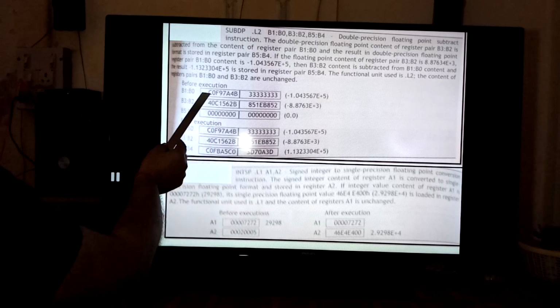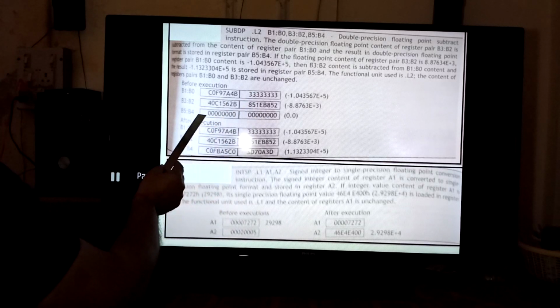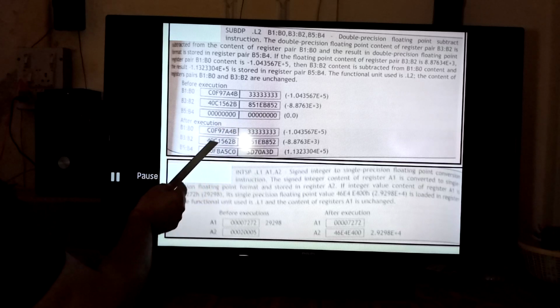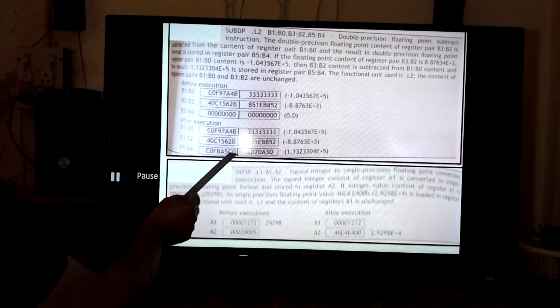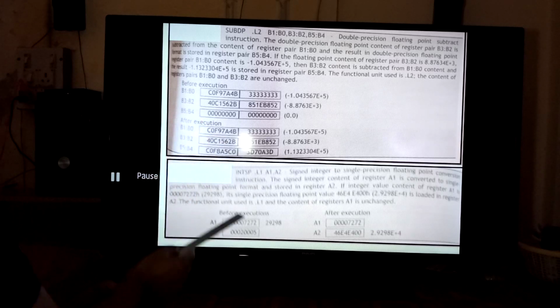Now if we see before the execution, this is the content, this is the content, and say B4 B5 is in reset condition, 0 0. So after execution the result will be stored in B4 B5, and B0 B1 and B2 B3 will remain the same.